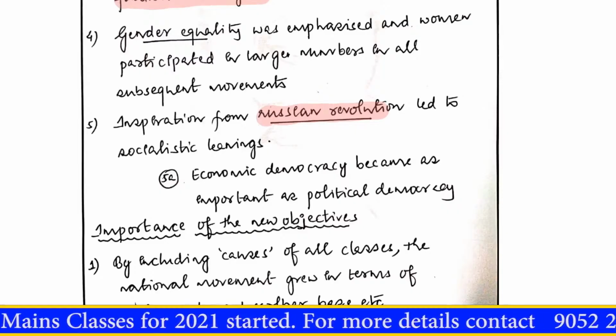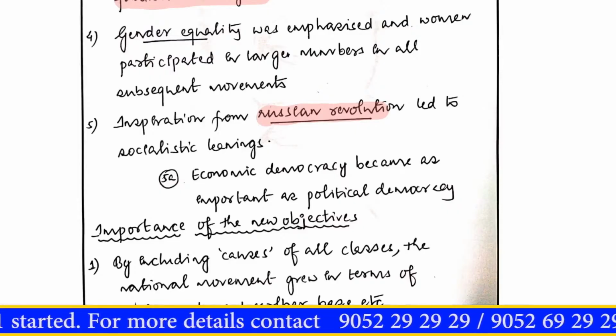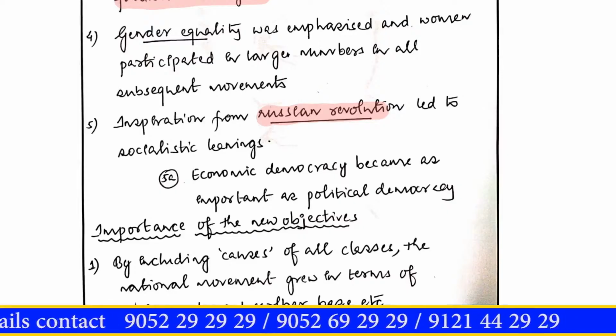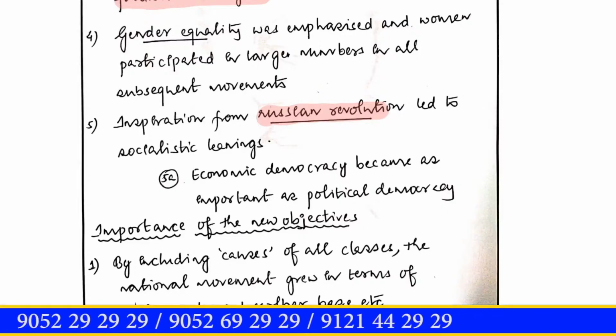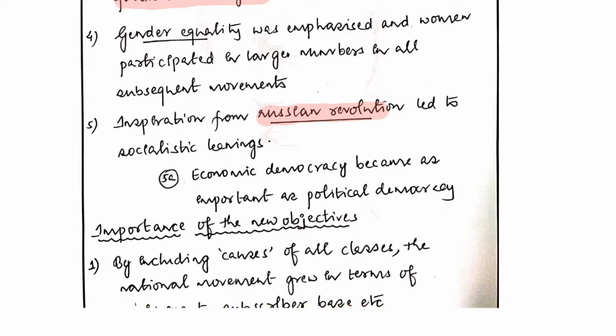Like for example the Russian Revolution. It was a phenomenal event in the history of mankind. In fact, it changed the face of the world for a good 7 to 8 decades, so to speak. And such a huge revolution has obviously had a good amount of impact on our freedom struggle. Our leaders started talking about economic democracy. We started talking more about the creation of a socialistic pattern of society. And in fact, this was added into different facets of our constitution, as we can see in the directive principles and the preamble. If you look at these things, you'll see the socialistic principles embedded in these areas, right?